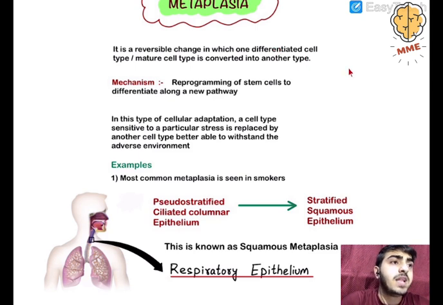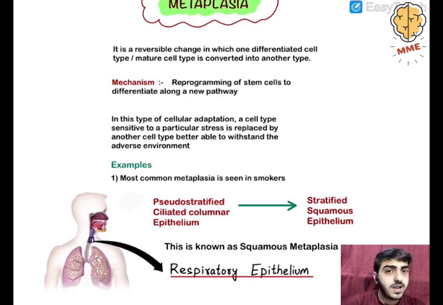Maybe one epithelium will convert into another epithelium. One mesenchymal cell type will convert into an epithelium. An epithelium can convert into mesenchymal, possibly. The mechanism is the reprogramming of stem cells to differentiate along a new pathway. What does it mean? See, when an injurious stimulus or stress comes, the cell will try to adapt itself by metaplasia if it wants.